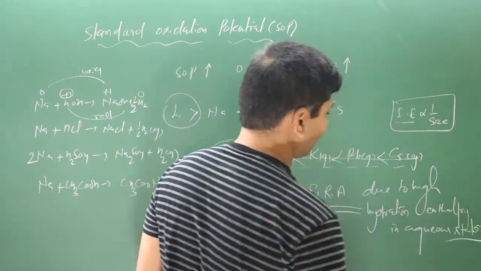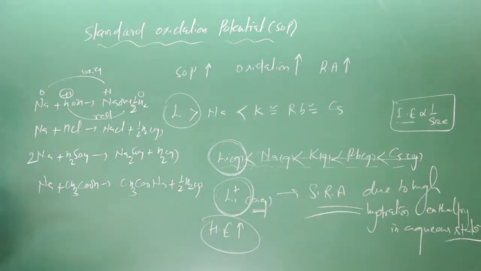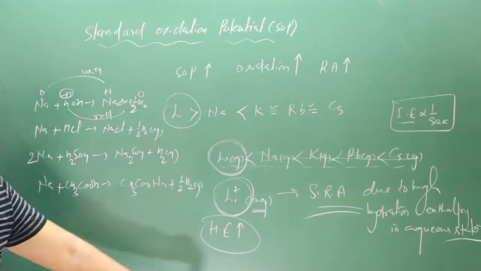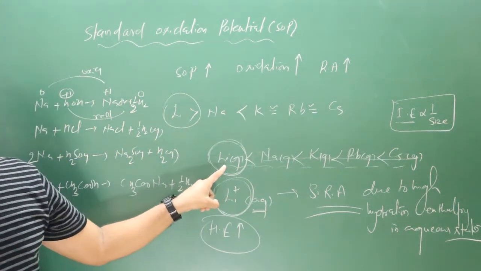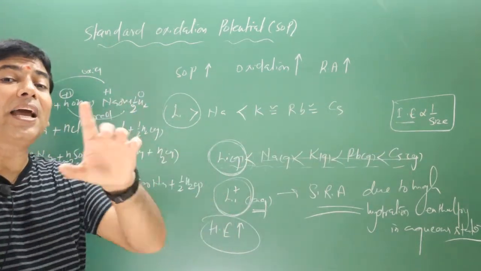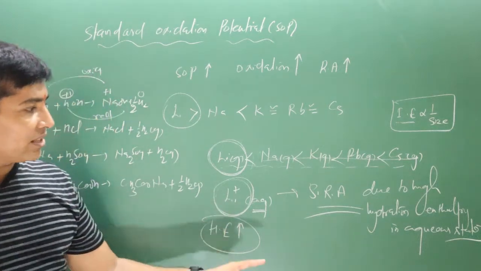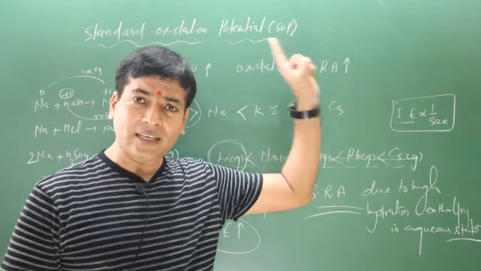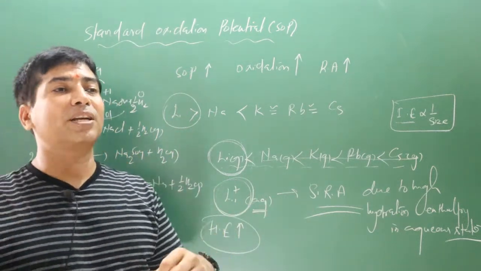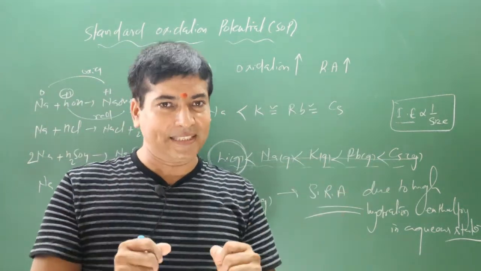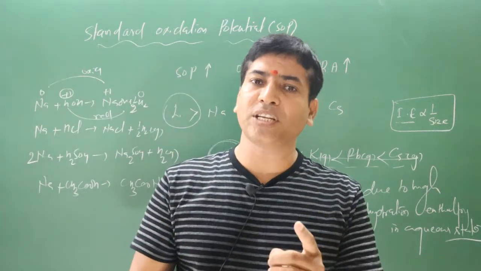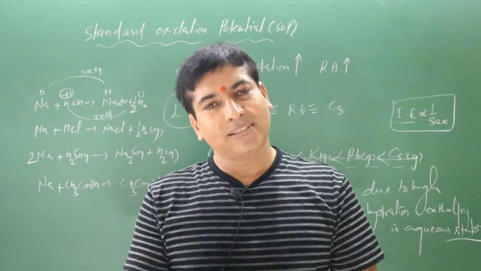Now let me conclude this discussion. Based on SOP value, it acts as a strong reducing agent. Based on ionization enthalpy, in the gaseous state, it acts as a mild reducing agent. When we talk about the aqueous state, based on hydration enthalpy, since it has the highest value of hydration enthalpy due to the smallest size, in the aqueous state it acts as a very powerful, strong reducing agent. So these are the physical properties we have completed. Now in the next lecture we will discuss the chemical properties of these elements.